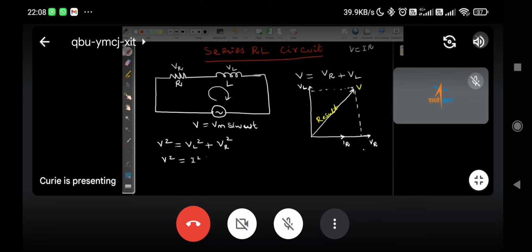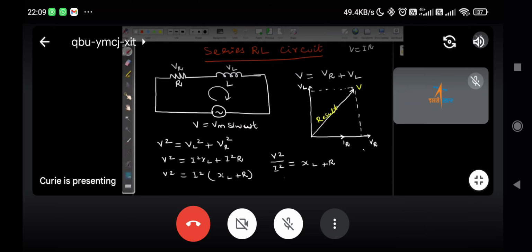I square XL square, plus for VR, I square R. Now V square equal to I square multiplied by XL plus R. Now I take the I to the left side, that is V square upon I square equals XL plus R.